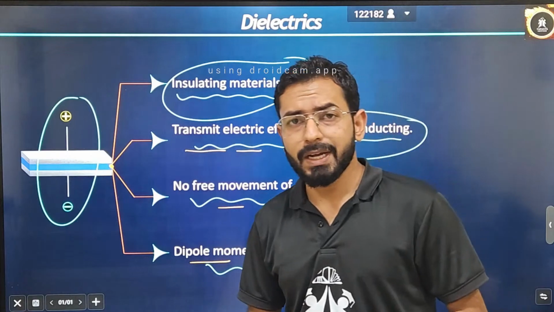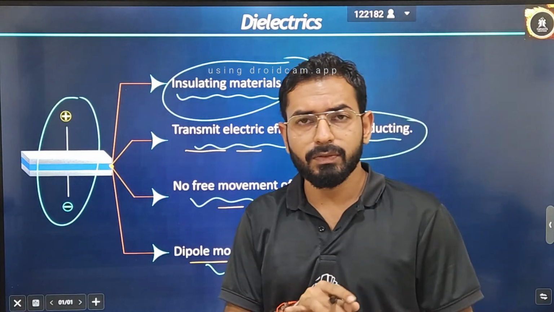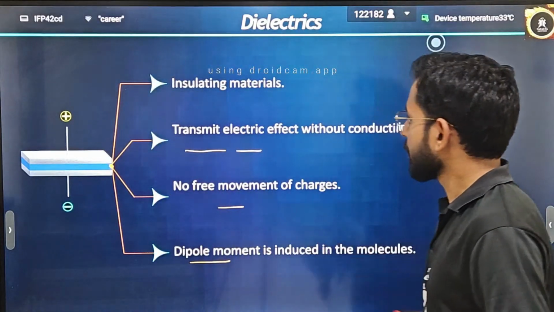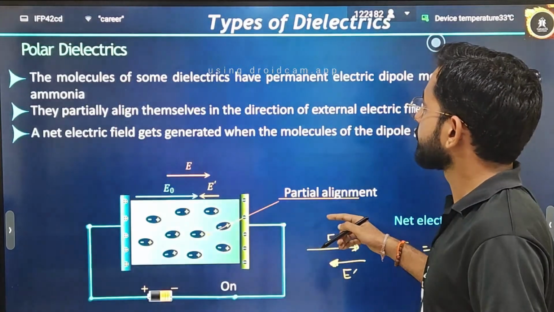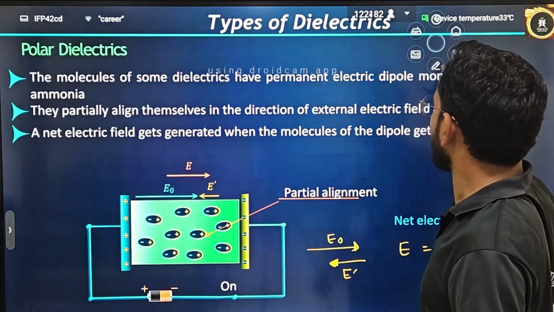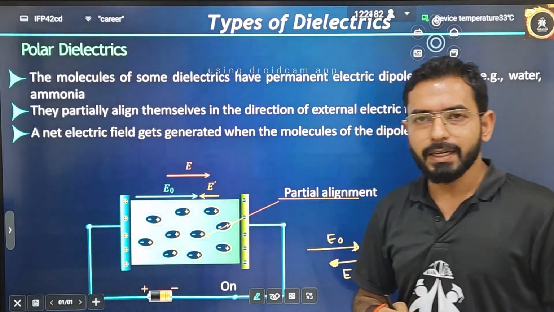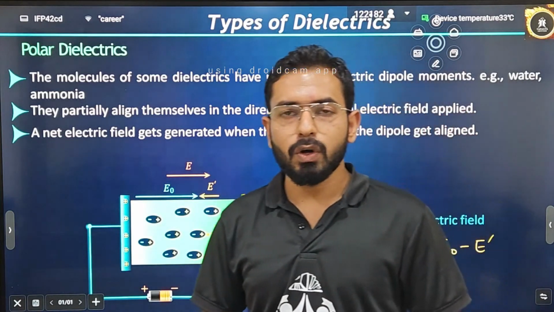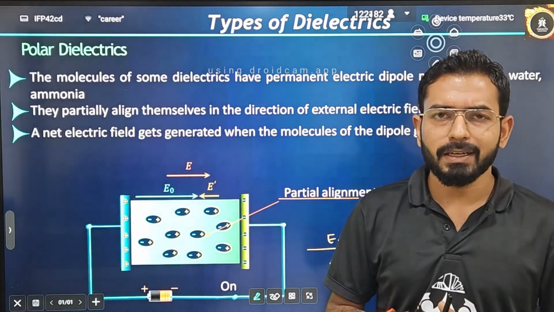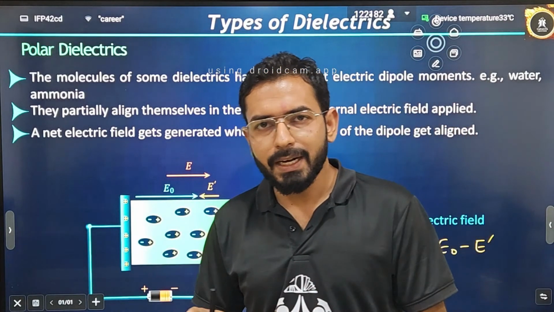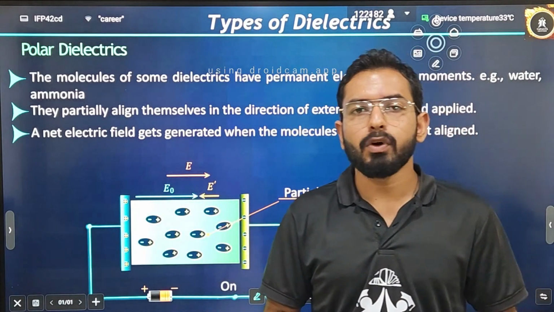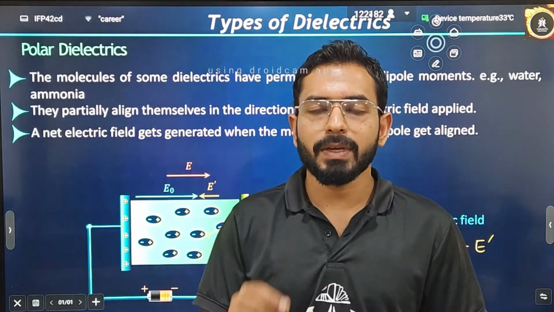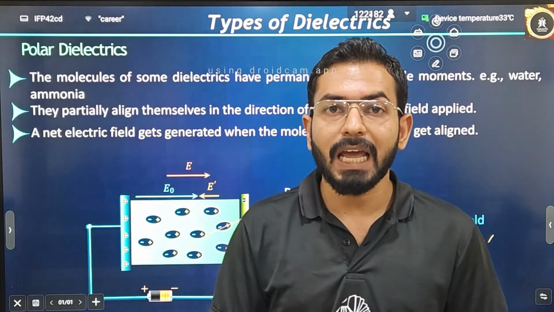Now there are two types of dielectrics. One is called polar dielectric. The second is called non-polar dielectric. The meaning of polar dielectric is that dipoles are always already present in the dielectric. And non-polar dielectric means dipoles are induced in the dielectric only when you apply some external electric field; then electric dipoles will be induced.